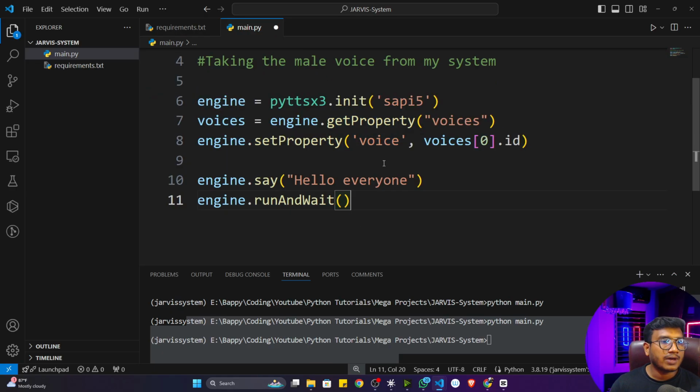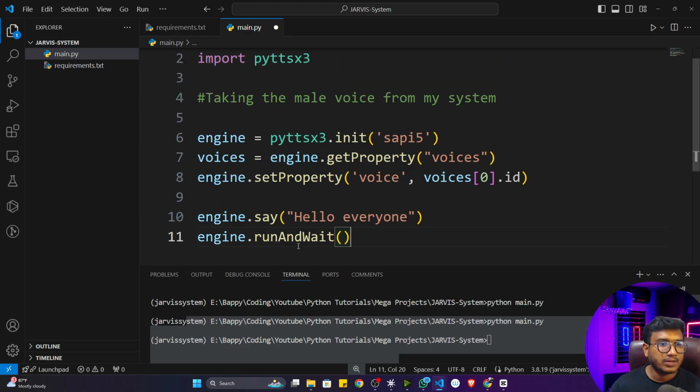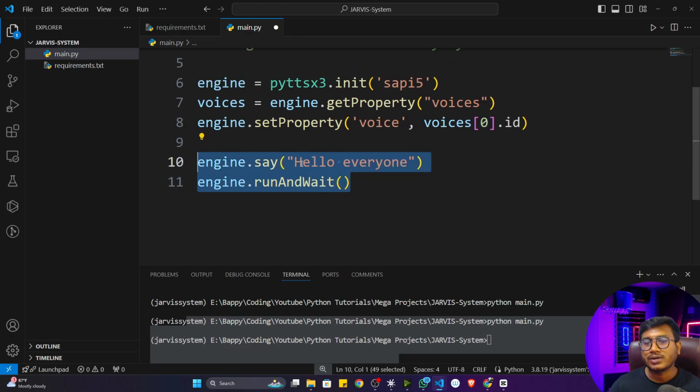But see, I think one thing you have observed. So far, everything we have written as a Python script. But what I told you, whenever I'm creating any kind of real-time application, I don't need to use scripting programming. I have to use functional programming. That means I will be creating different modules, different functions. So for the speak operation, I can create a function here separately. And whenever I need it, I can call that particular function.